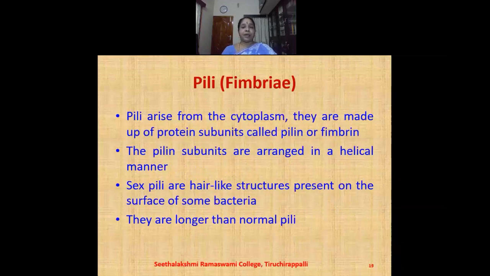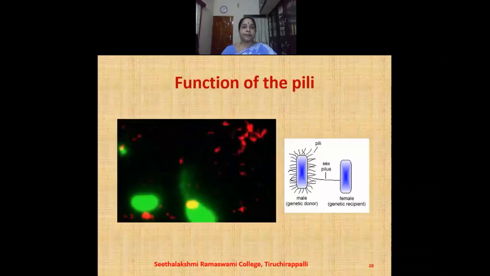Pili arise from the cytoplasm. They are made up of protein subunits called pilin or fibrin. The pilin subunits are arranged in a helical manner. Sex pili are hair-like structures present on the surface of some bacteria. They are longer than the normal pili.